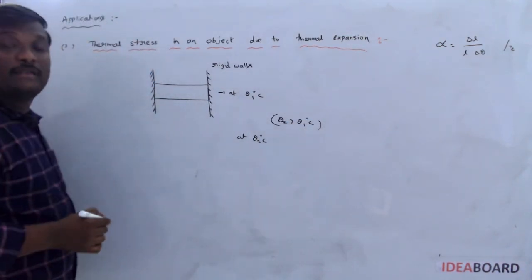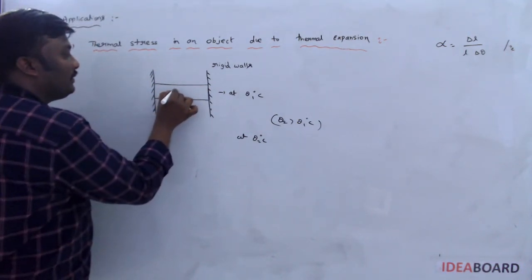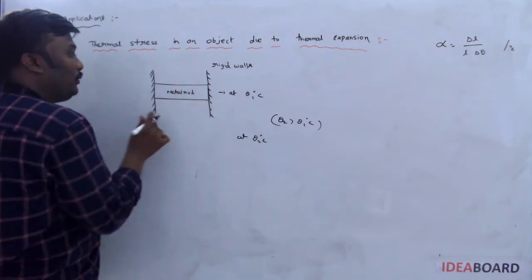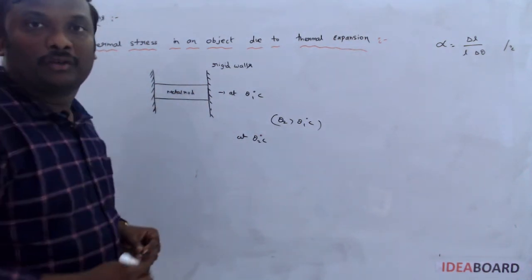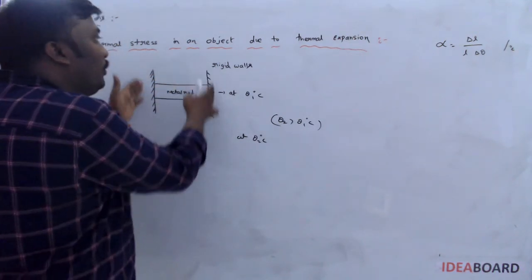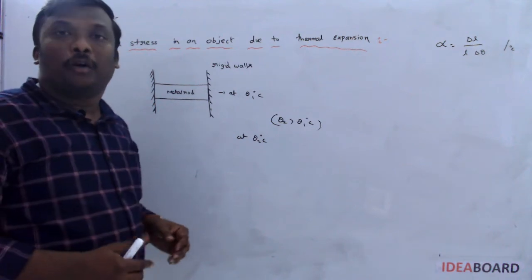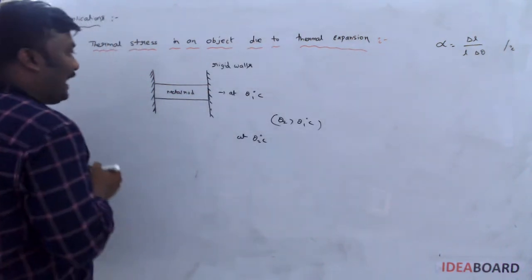Whenever the temperature rises, what happens? We know that the metal rod now tries to expand. Does it expand? Not possible. Why? Because I am placing this metal rod in between the two rigid walls. Rigid walls are not possible to move. They are fixed always. So what happens?